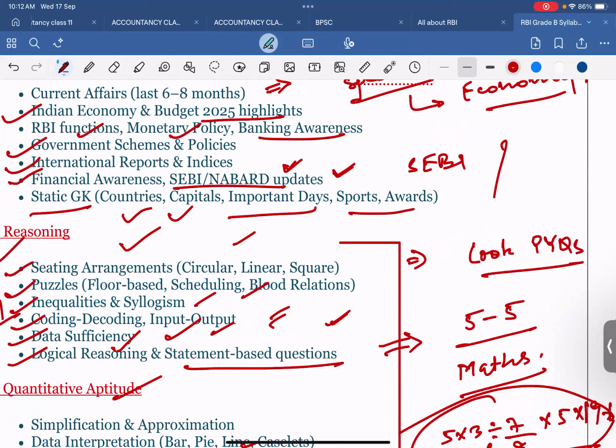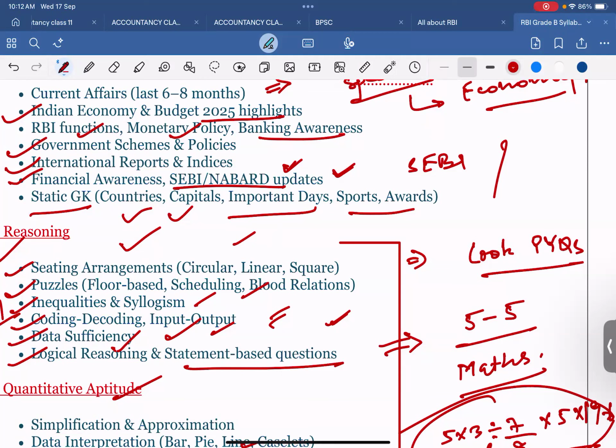So do not forget to solve 5 questions from reasoning and 5 questions from maths. If you can do more than 5, you are most welcome. You can do them and send me the questions, and I will be very glad to solve them in front of you in the live classes. Do not underestimate the power of practicing questions from day one.